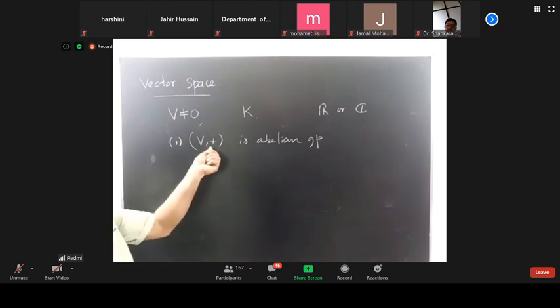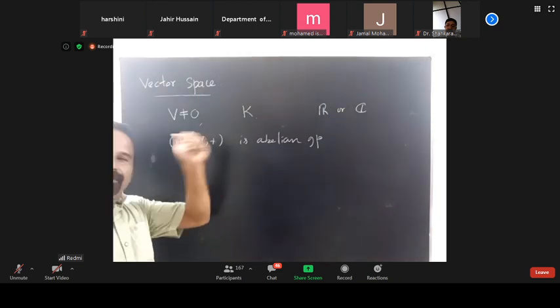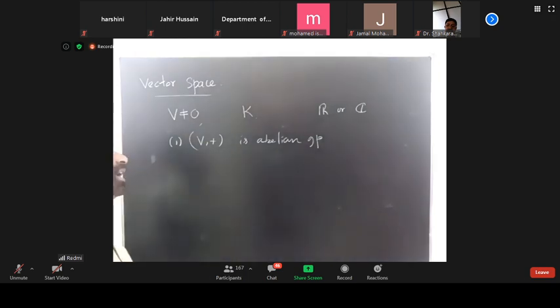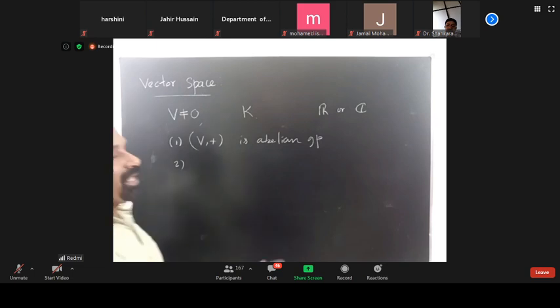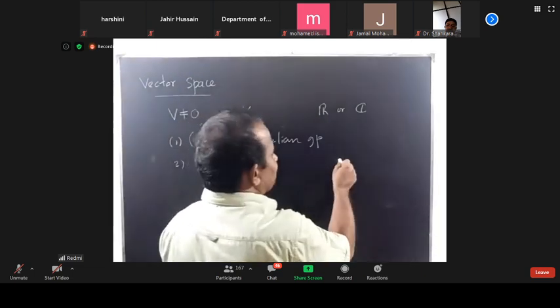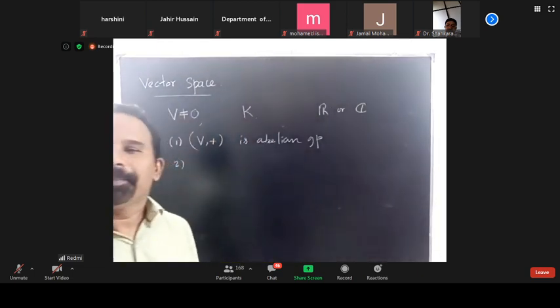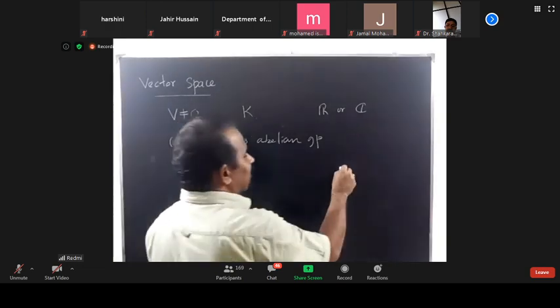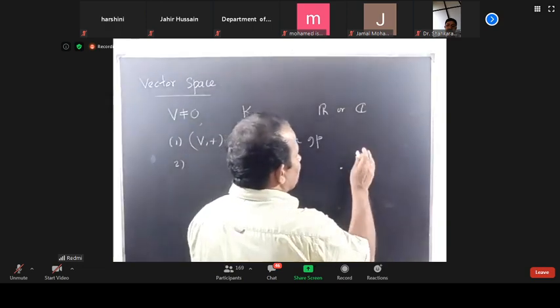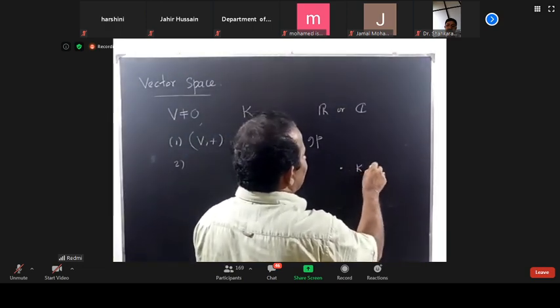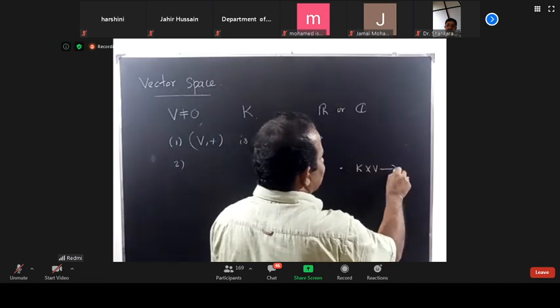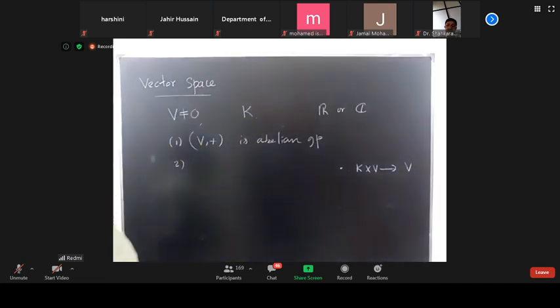So vector addition is defined here. And one more operation, scalar multiplication, which is a function from the field K times the vector space into the vector space.